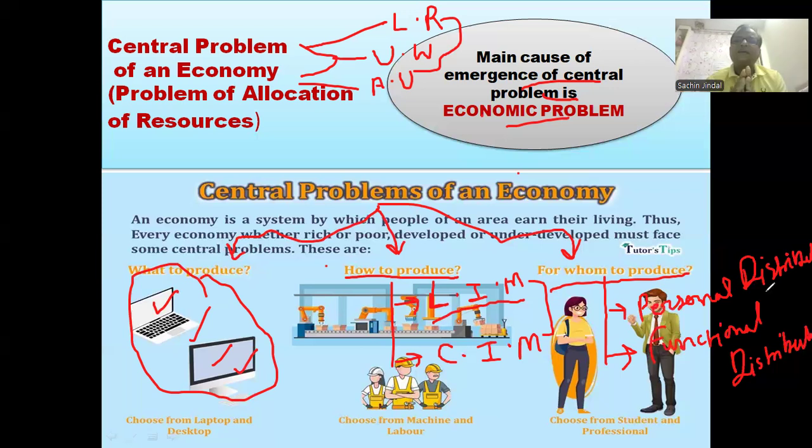Personal distribution basically refers to a situation where, if we focus individually on the income of the people, the individual distribution of national income, we'll find that everybody earns differently. That's why we have three categories: lower class, middle class, upper class, because the incomes of all the people are totally different. और functional distribution में we know that land, labor, capital, entrepreneur, these are the factors जो function